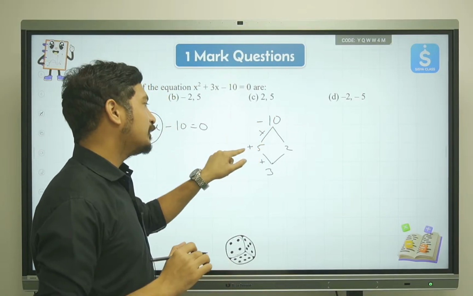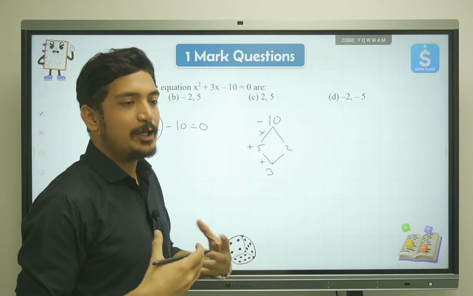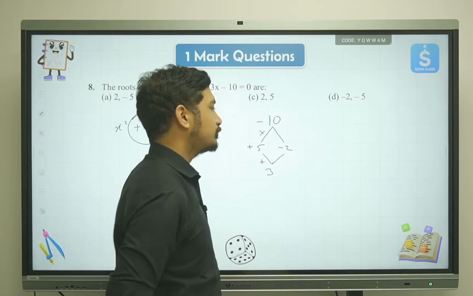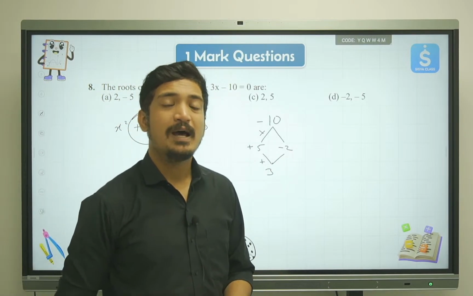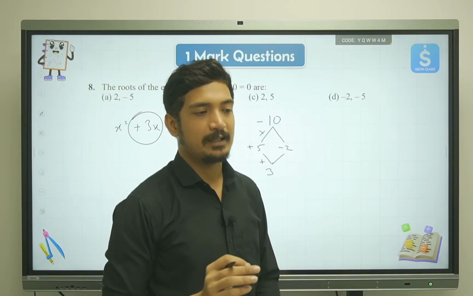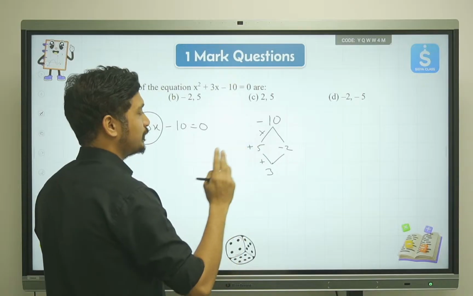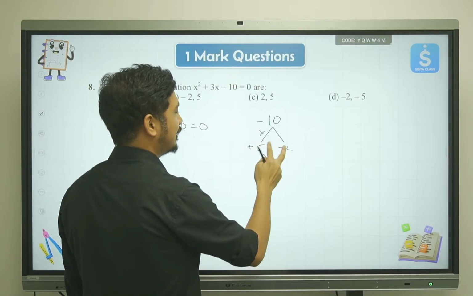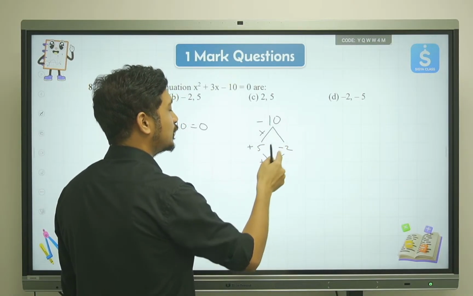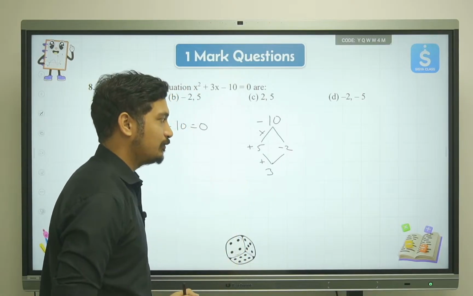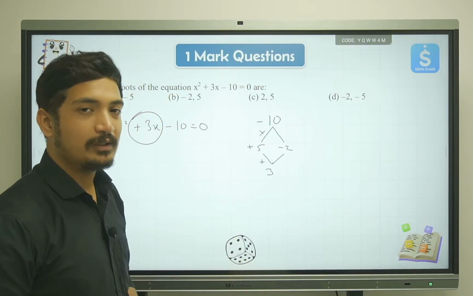Now because 5 is already positive, we need one negative. Where can we put that negative? We can put it over here, to make minus 2. That's how you find out which sign should be given to the splitting terms. Then to cross verify, you can add these two numbers. So plus 5 minus 2 will be equal to plus 3, and plus 3 is something that we actually want. So the splitting terms that we got are correct.